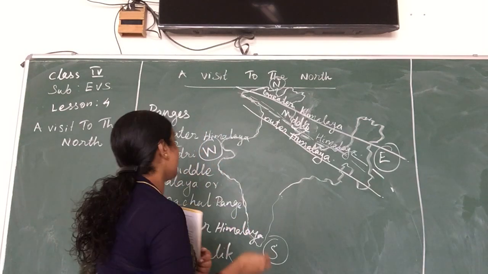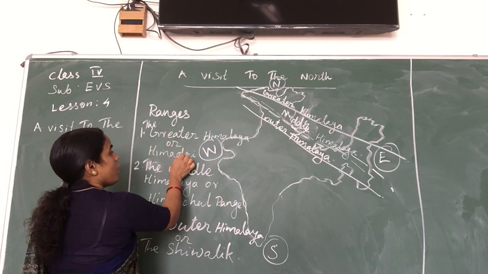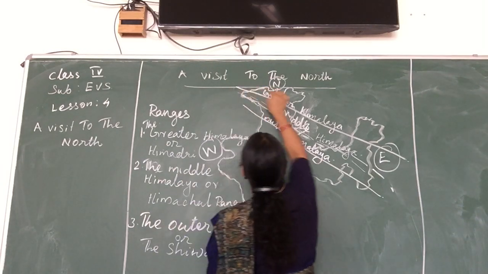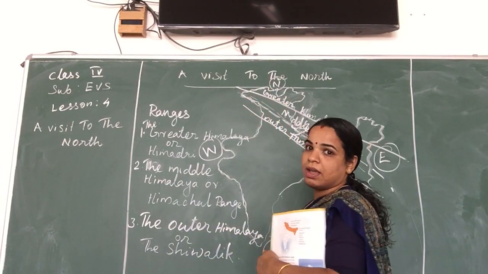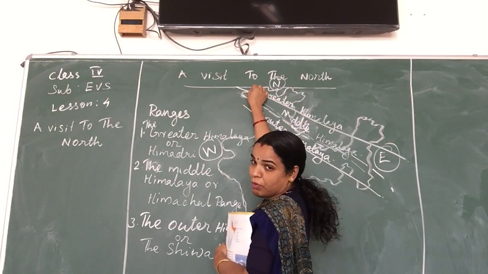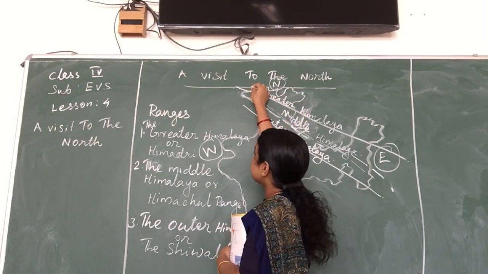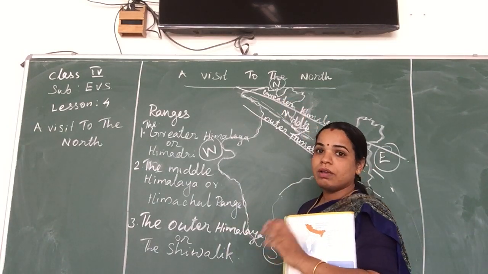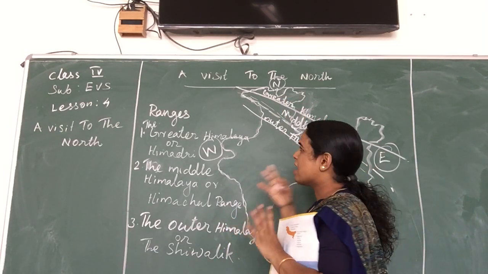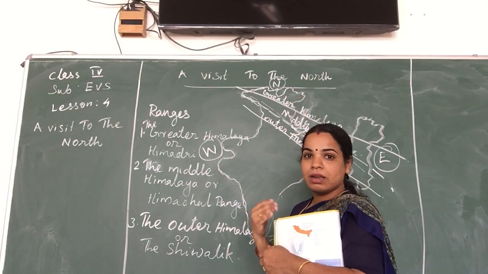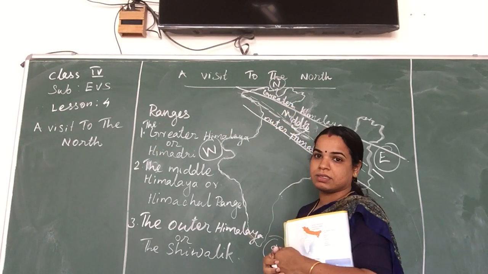What is the feature of the Greater Himalaya or the Himadri range? We know that it is the highest mountain range among the Himalaya. And what is the very important feature of the Himalaya? It is completely covered with snow. Ice glaciers are there in the Himalayan ranges or the Greater Himalayas.